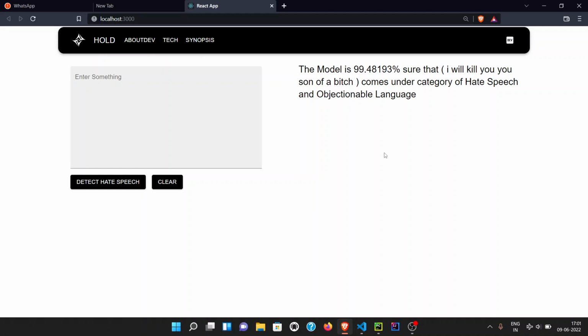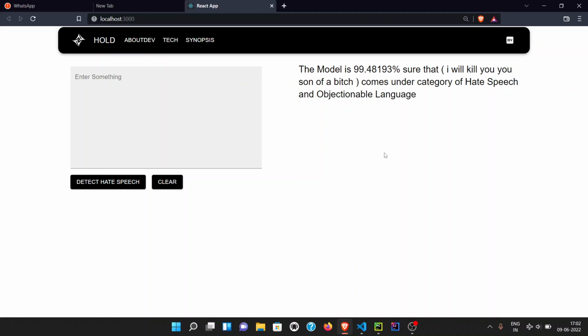the sensitivity of the model. Let's say I want to create a model which is very sensitive. So what we do, we set the threshold to 30%. Now what is the threshold? If the percentage probability of a sentence is more than that threshold, it will fall under the category of hate speech. If it is less than that threshold, it will not. If I want to create a sensitive model, I will set the threshold to 30%. That means any sentence whose probability of being hate speech is 40% will be categorized as hate speech.